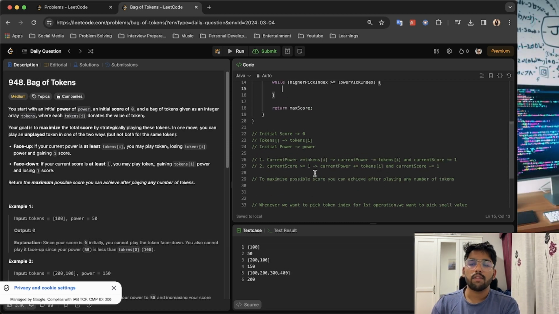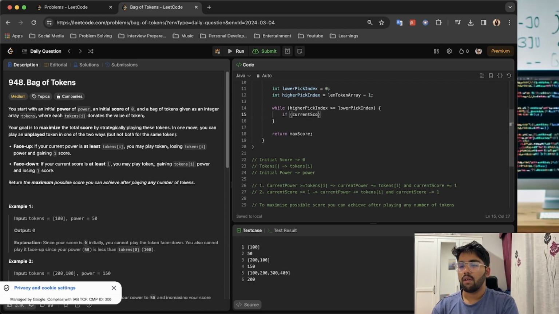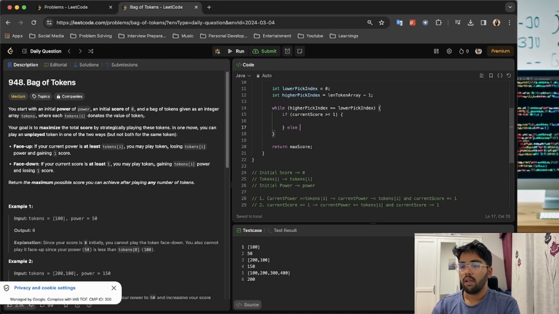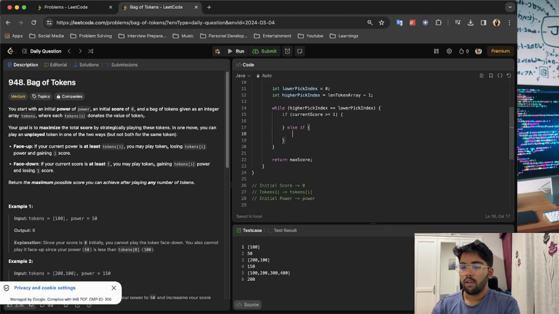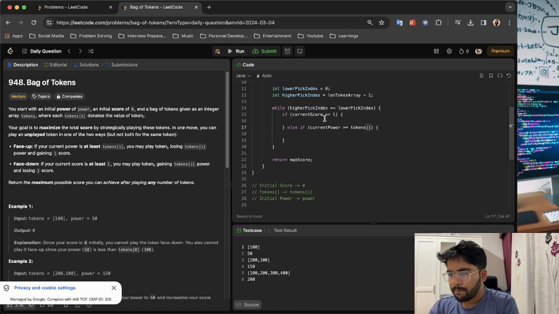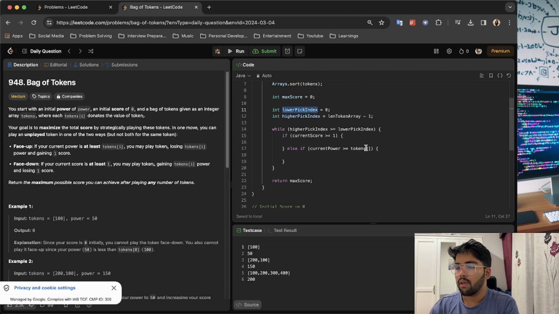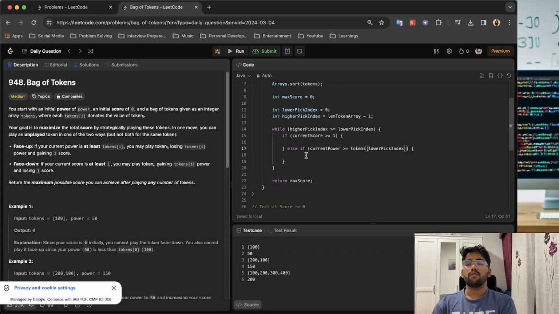And now the thing that comes is we have two conditions, which one to keep first. Either I could just write: if current score is greater than or equal to 1, then do this, and if not, do this. And sorry, here it would be: if current power is greater than or equal to tokens of, for the power we want a lower value, so it would be the lower pick. So now the question comes, which one to keep first.